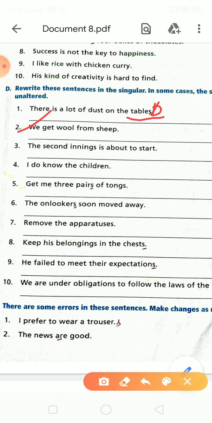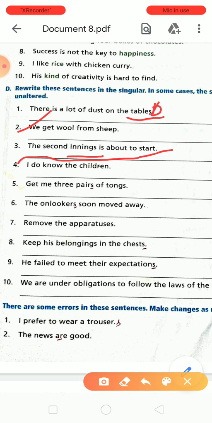Third is the second innings is about to start. There is the S. It is the correct sentence, so you will write this sentence. Okay. Fourth is I know the children. You will write down the children in the singular number. It will be child. Okay. Children changes into child, and rewrite this sentence: I do not know the child.